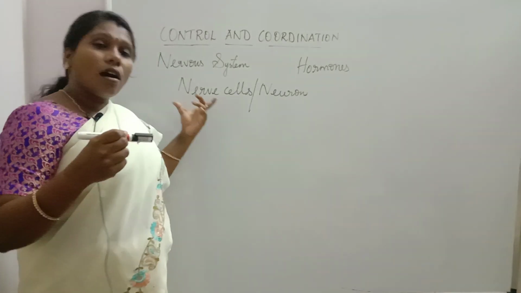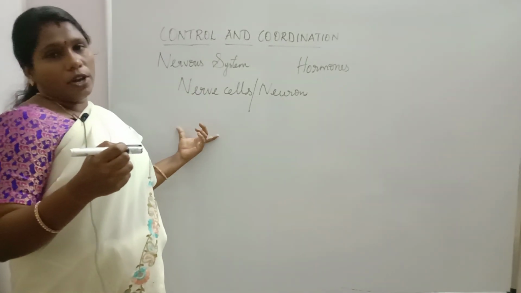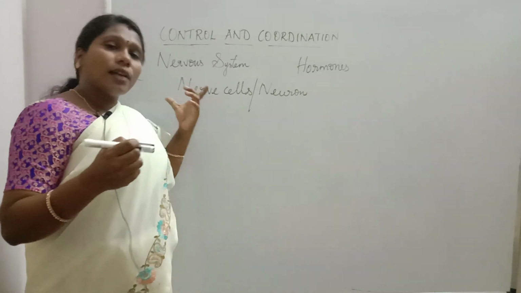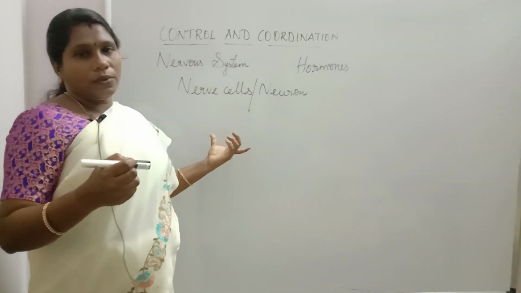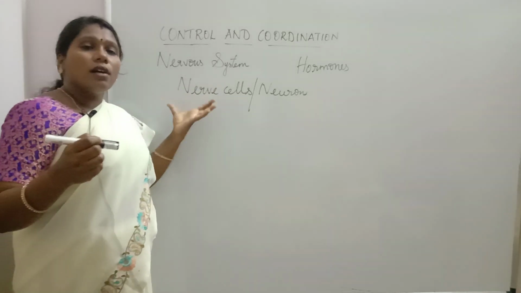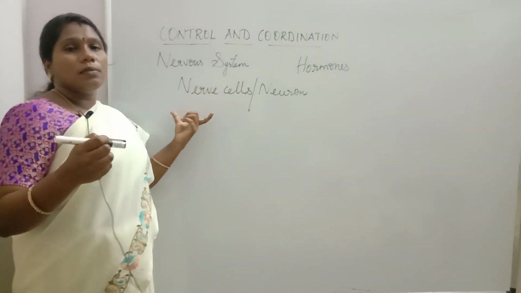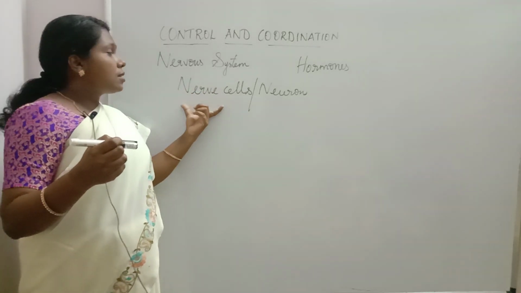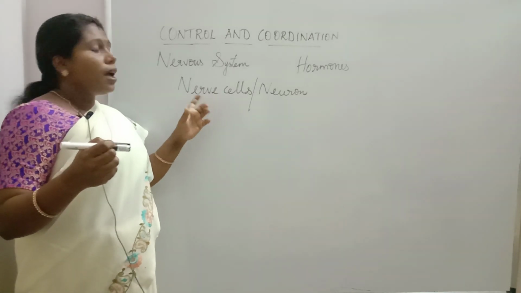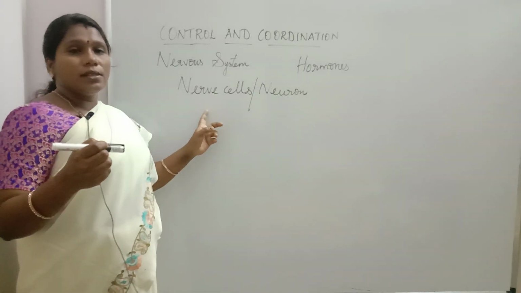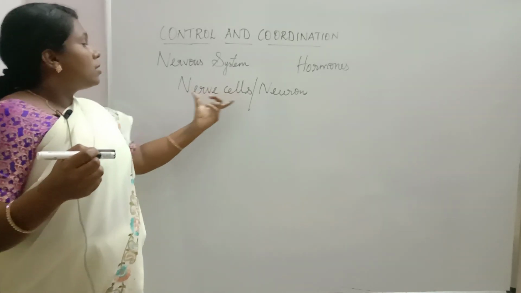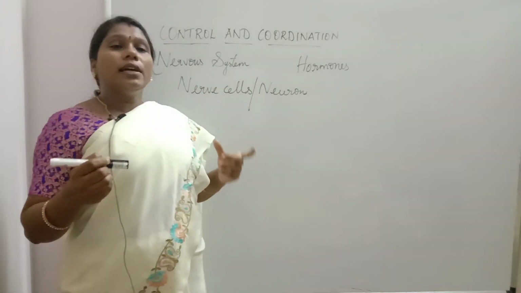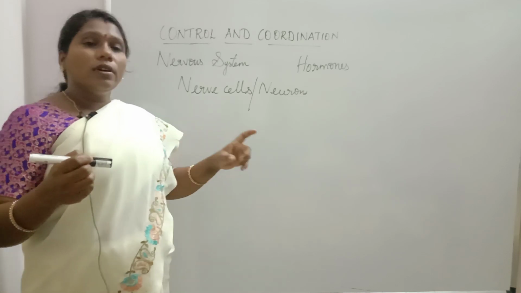Neurons are the largest cells in the body, and they transmit impulses throughout the body. So the nervous system has nerve cells. These nerve cells are the largest cells in our body, and they transmit nerve impulses, such as electrical impulses. Nerve cells transmit electrical impulses throughout our body.